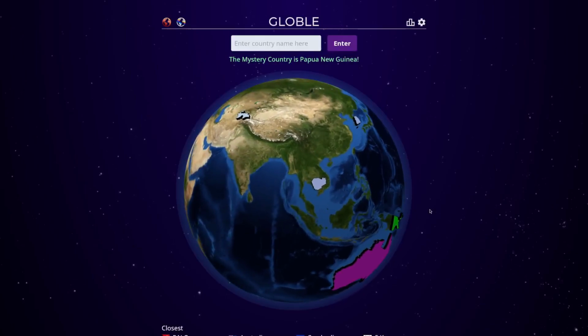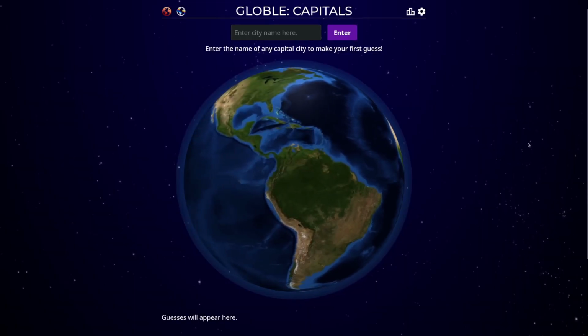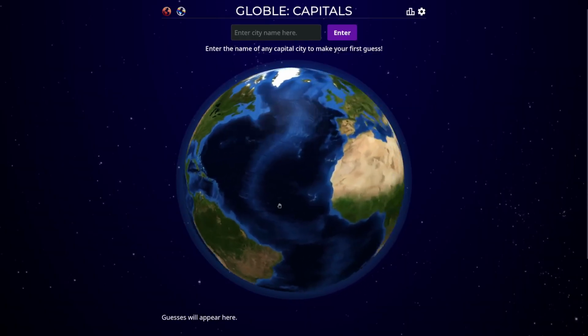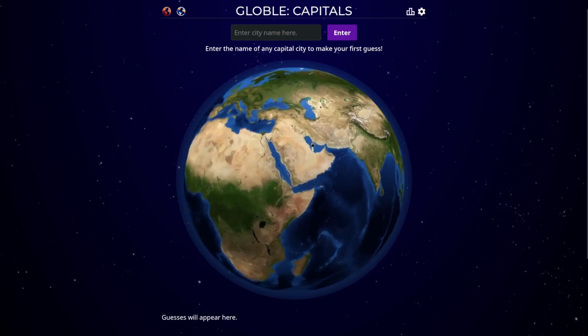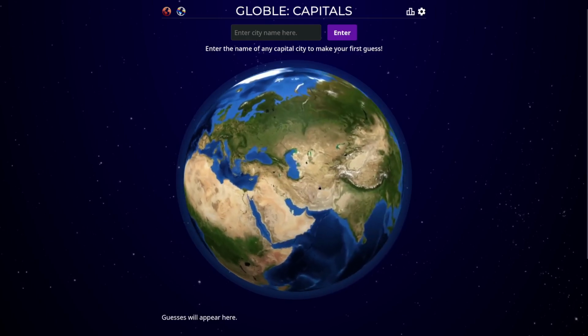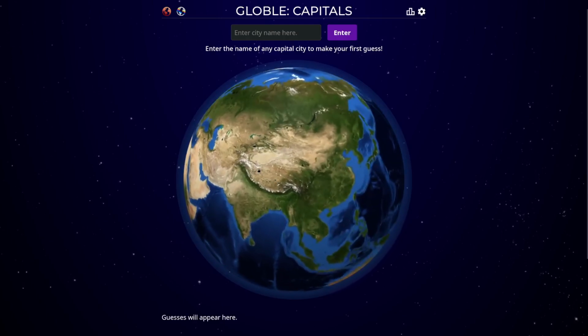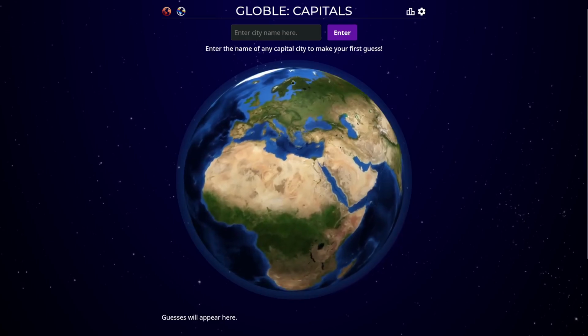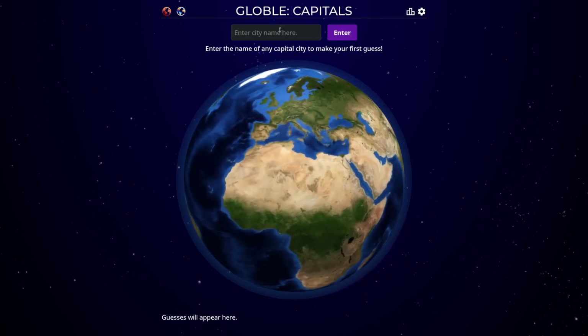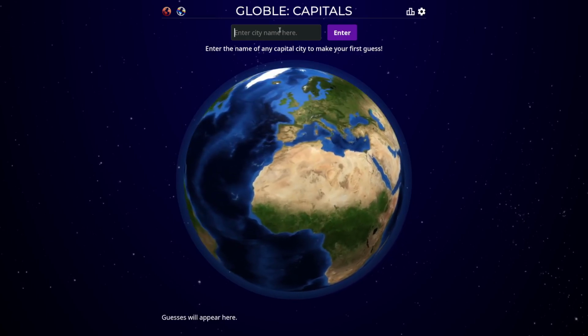Alright, we're gonna try the global capitals next. And global capitals is basically the same as global, except we need to name the capital of the country. And the distance will be from the capital itself, but that shouldn't change too much. Unless you're like in Russia or something. In like a really big country, that might change the distance.